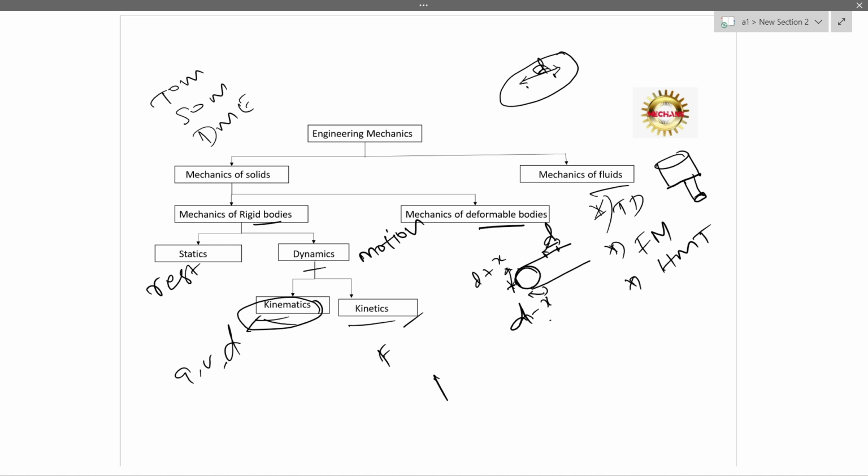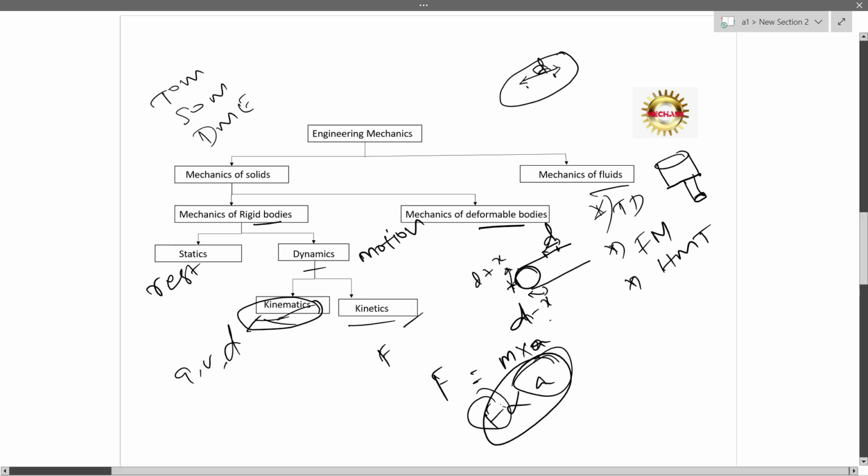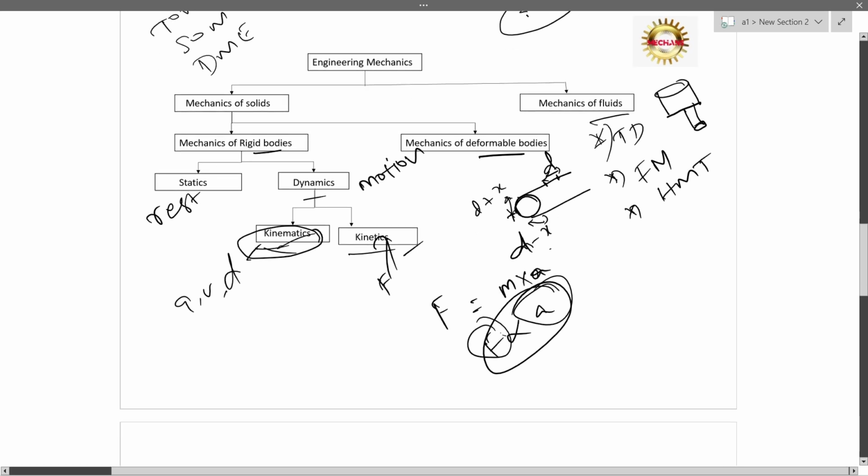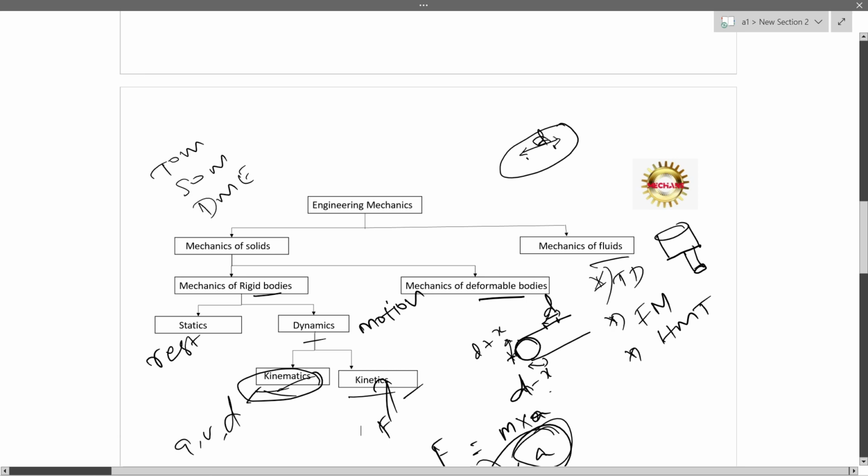Yeah, I have the answer for that. Newton's second law is the answer. What Newton's second law states is that force is equal to mass into acceleration. When mass is constant, force is directly proportional to acceleration. So instead of considering force, we are considering acceleration in kinematics. In kinetics, we directly consider the force. Okay, so I think I have explained all the types and subtypes of engineering mechanics.